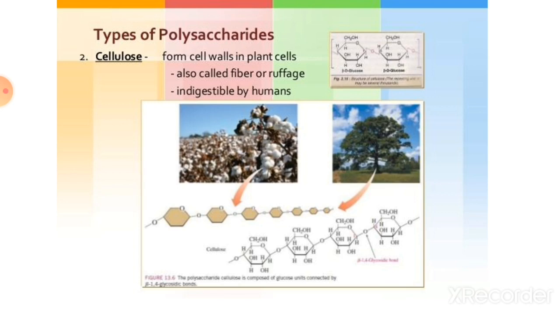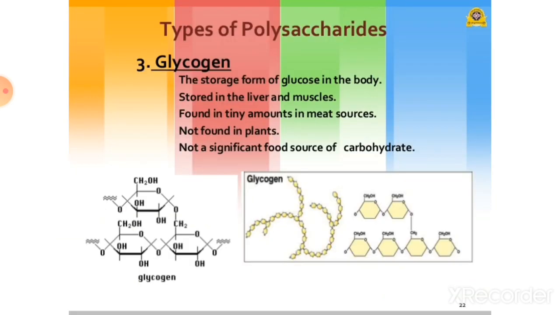Then next type is cellulose. Cellulose forms the cell wall in plant cells, also called fiber or roughage. It is indigestible by humans.